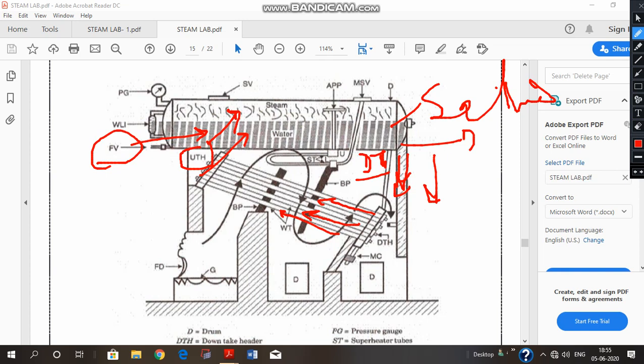Why there is a requirement of a flow, and why the flow takes place, and how the flow takes place, we would be discussing also. And these are the uptake headers, and the function of this uptake header is to provide the steam. It provides a way to the steam, and steam gets collected at the top of the drum. Why at the top of the drum? Because steam is lighter in nature. It has less density, and water has higher density compared to steam. That is why steam is always up and water is downwards.